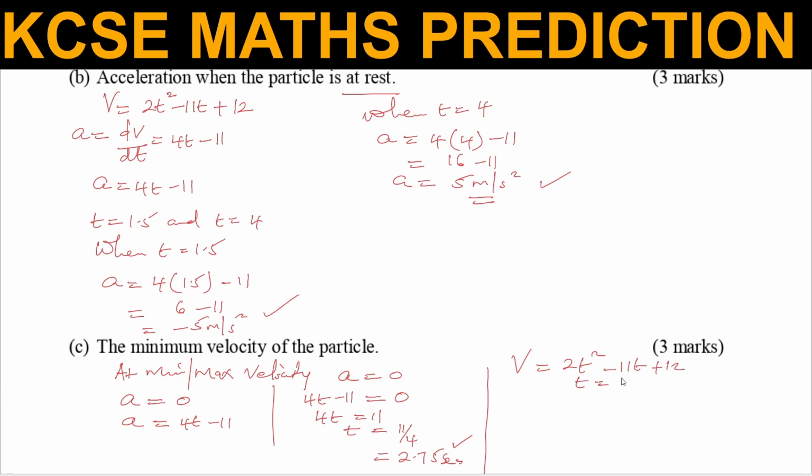So when t is equal to 2.75, we substitute t with 2.75: 2 times 2.75 squared, minus 11 times 2.75, plus 12. When you work it out, you'll get a minimum velocity of -3.125 meters per second. And that is how you're supposed to solve that.